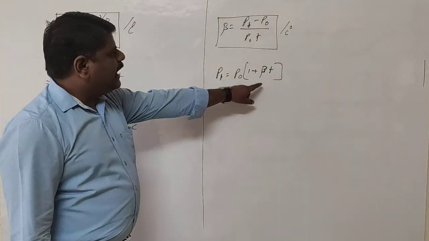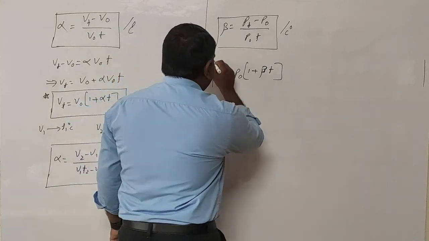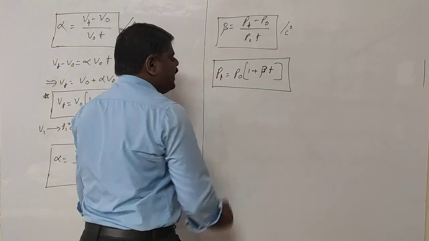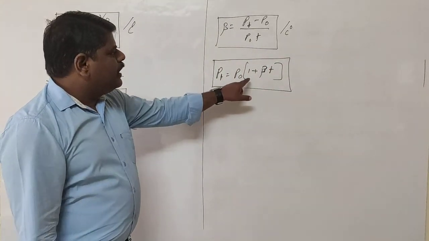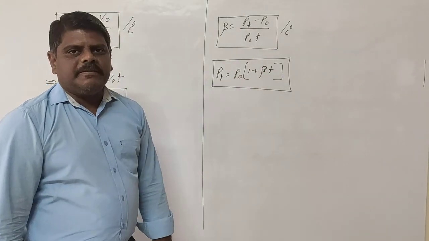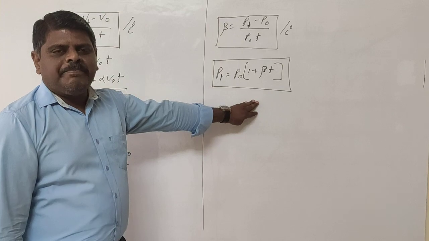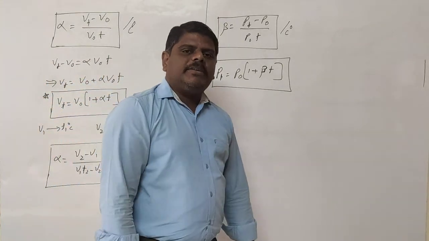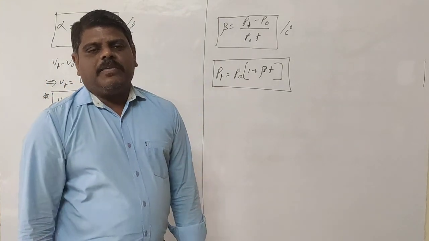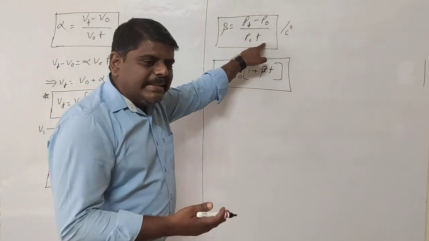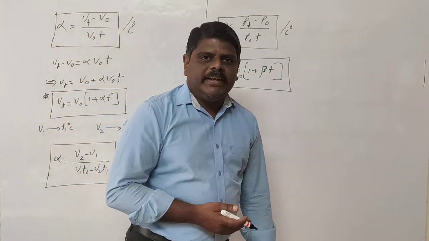Okay, 1 plus beta into T. This is the final pressure formula: Pt is equal to P naught into 1 plus beta into T. And this formula is also very important to solve the problems. After that, we are going to discuss the pressure coefficient formula when the temperatures are given as T1 and T2 degrees Celsius.